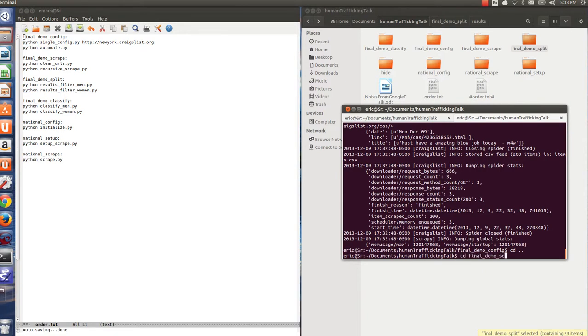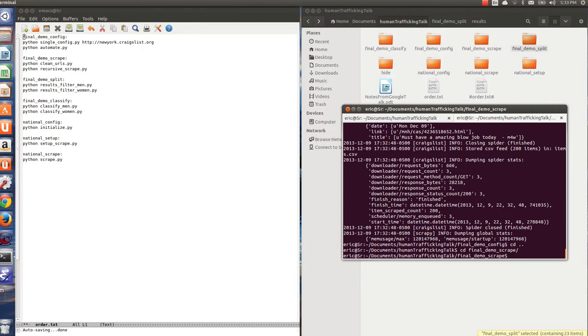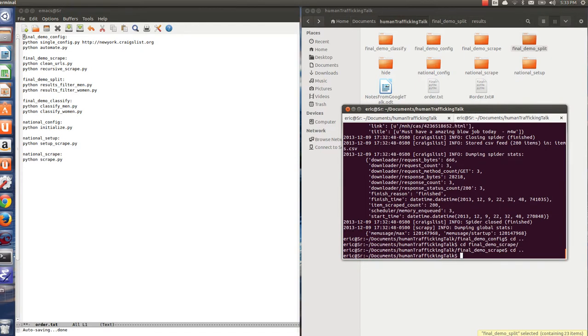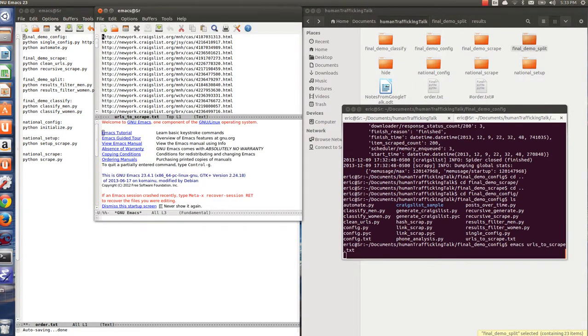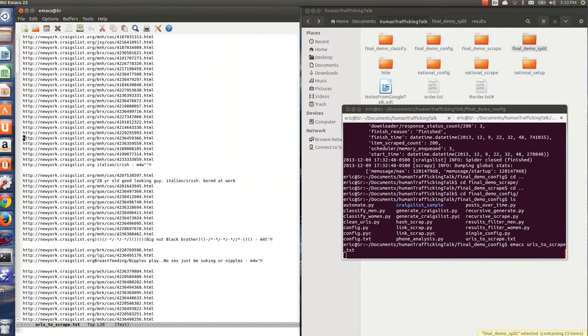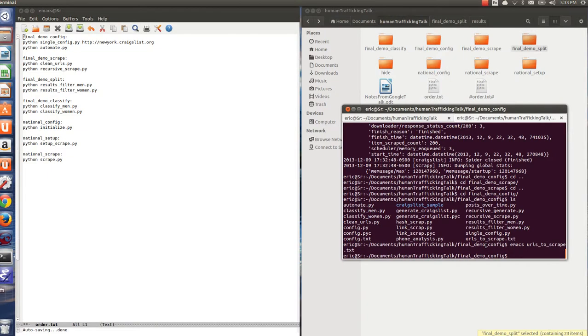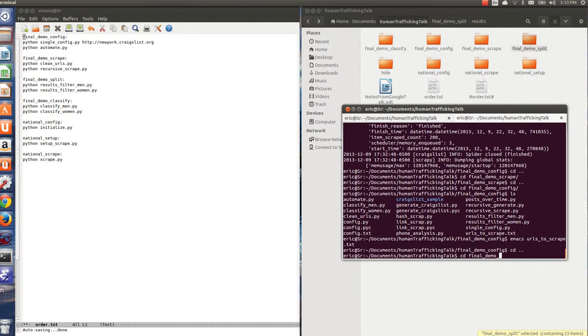Final demo, scrape. Oh, one more thing I should note. If we go to URLs to scrape, which is where the URLs live that I'm going to be scraping, we notice there's this issue that needs to be cleaned, because that's obviously not a legitimate URL. So I fix that in the next part of the demo.